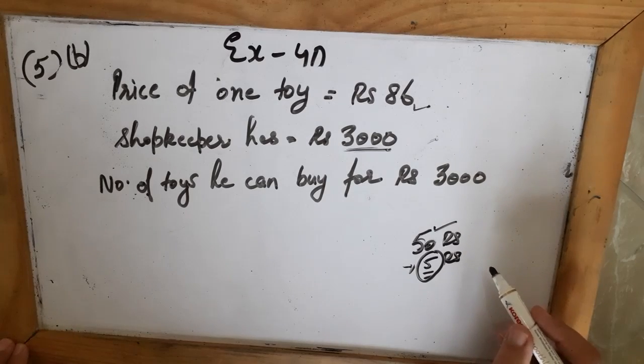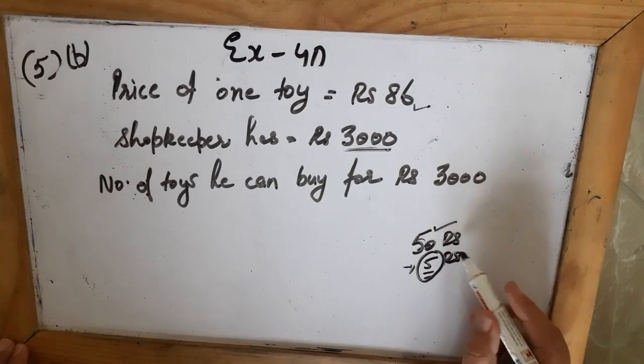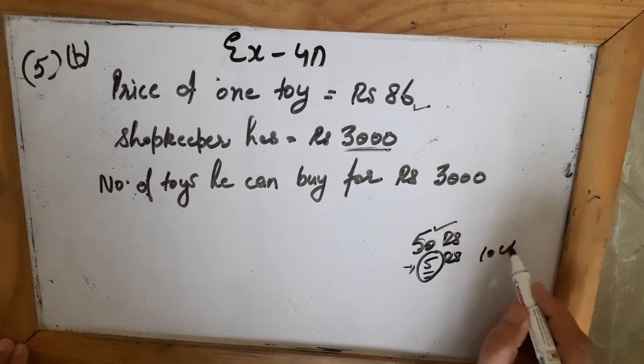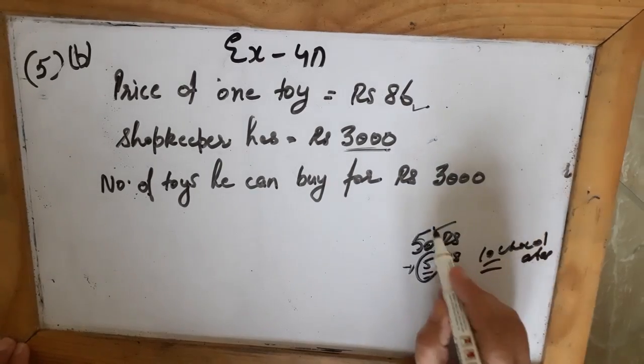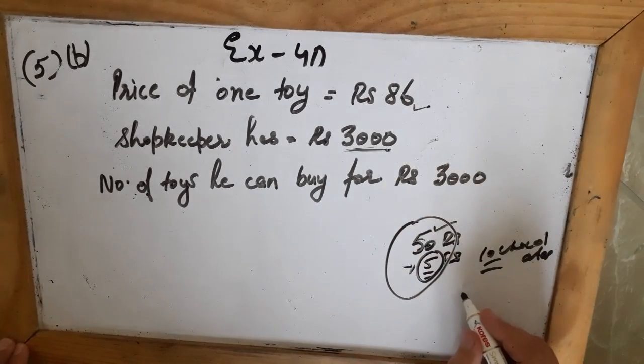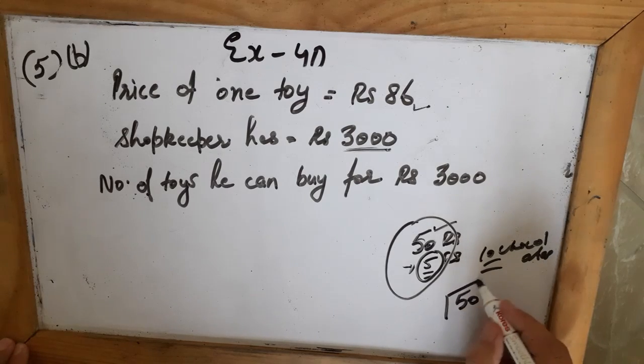Yes, you can buy 10 chocolates. So how has this 10 come? This 10 has come by dividing these two numbers. The amount you had, 50 rupees, if the price of one is 5 rupees, so 50 you divide by 5, it means you can have 10 chocolates.